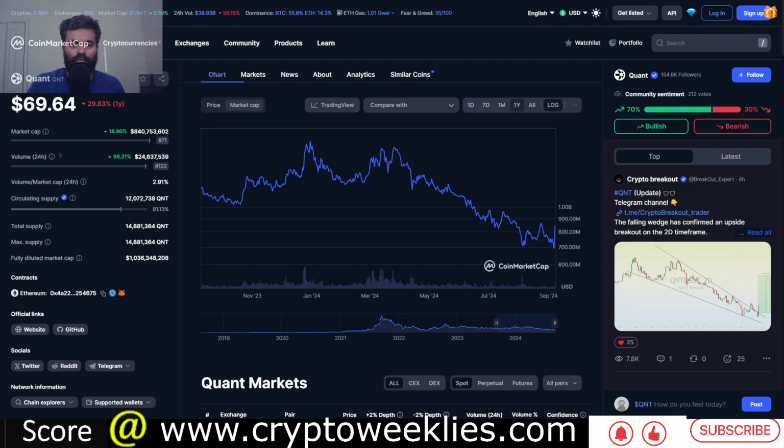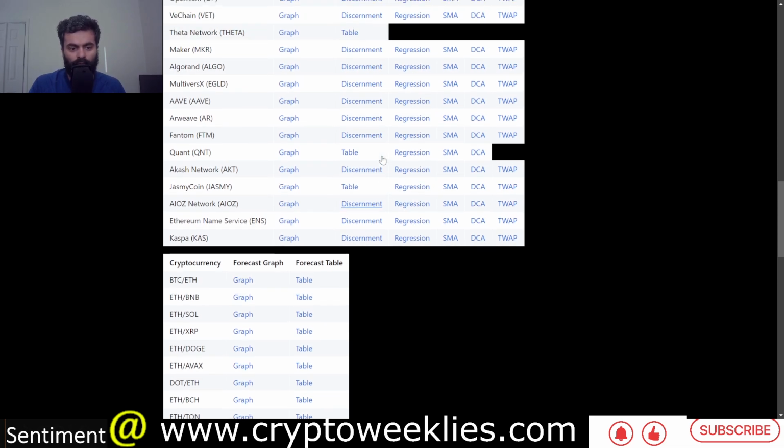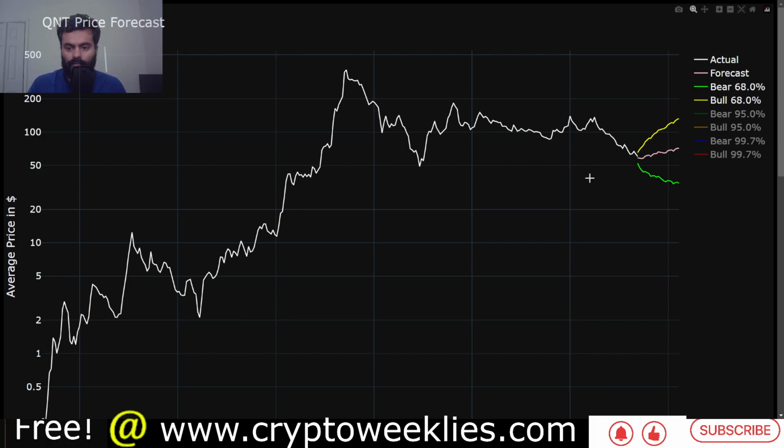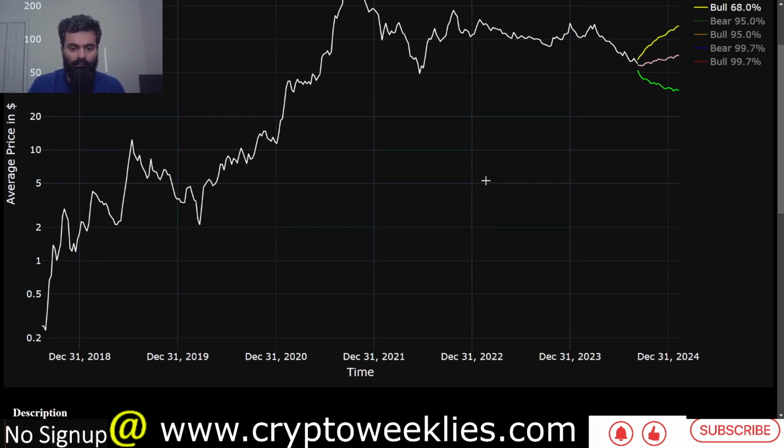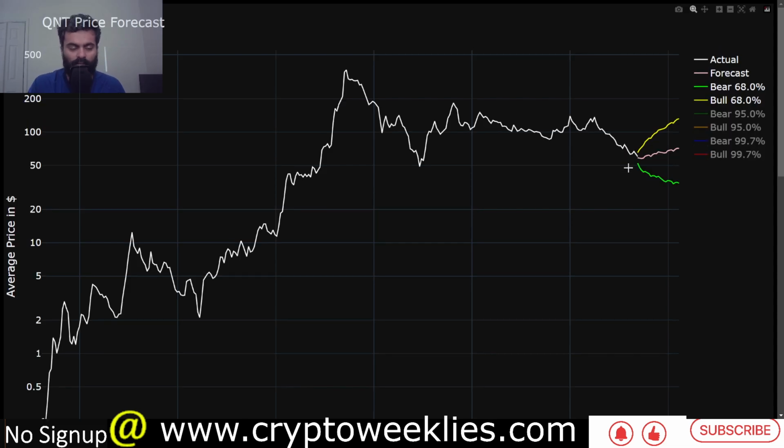Now with all of this covered, we'll briefly look at the machine learning or AI based price forecast for Quant. Our website, cryptoweeklies.com, has all the data related to most of the top 100 cryptocurrencies related to their machine learning and data science based models.